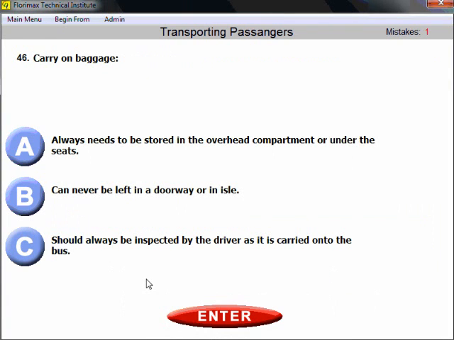Question number 46. Carry-on baggage can never be left on a doorway or in aisle.